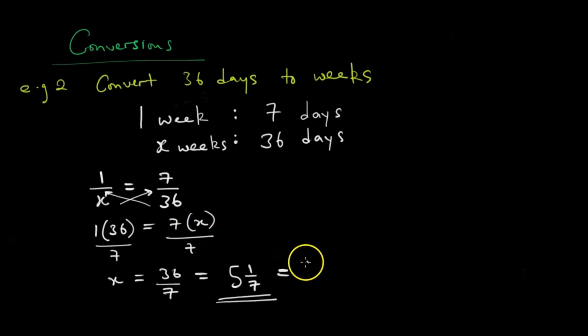So itogona kuzenyora yedu takati 5 weeks 1 day. But kana question yatobvunza ichiti convert to weeks, zvoreva kuti answer iyi inenge itori wrong. Answer yechokwadi inofanirwa kuva 5 and 1 over 7 weeks. So ndo mashandiro anenge achiita ma-conversions.